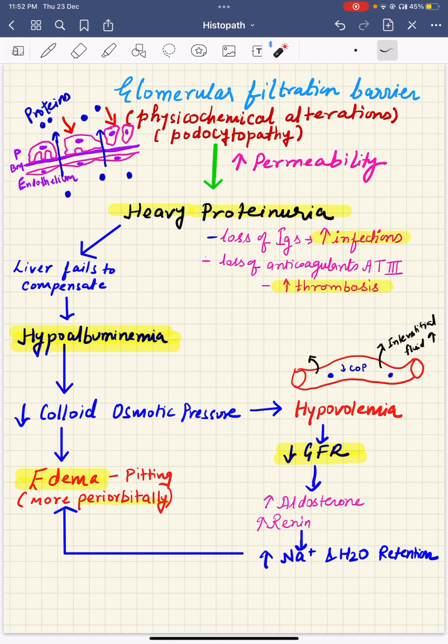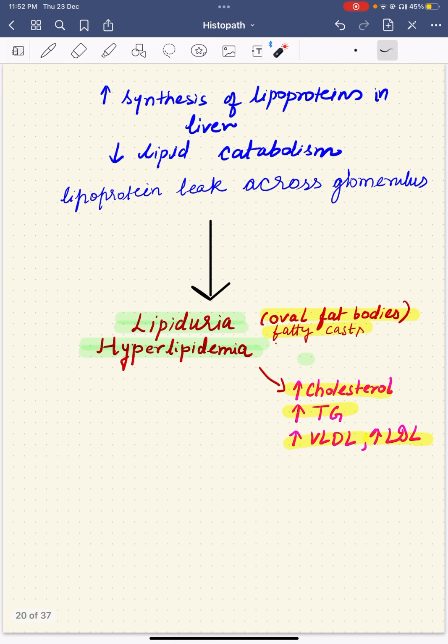And also when the colloid osmotic pressure is decreased, it directly causes the shift of the fluid to the interstitial space, causing edema. So you have to remember all these points in the pathogenesis of nephrotic syndrome. Also in Viva they ask why there are increased infections in nephrotic syndrome, why increased thrombosis. So again it is because of the loss of immunoglobulins and the anticoagulant proteins in the urine.